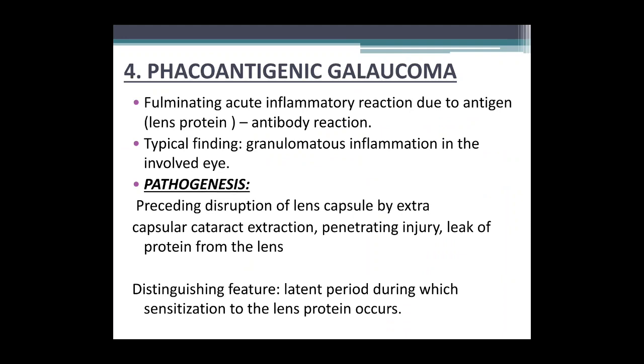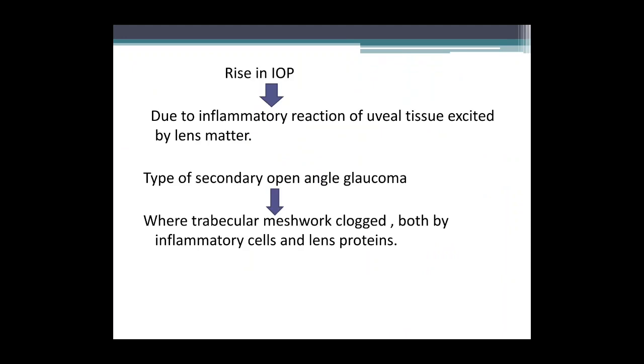Pathogenesis is as in the case of lens particle glaucoma: usually there is a preceding disruption of the lens capsule by extracapsular cataract extraction or penetrating injury, or a leak of protein from the capsule. The distinguishing feature is the latent period during which the sensitization to the lens protein occurs.